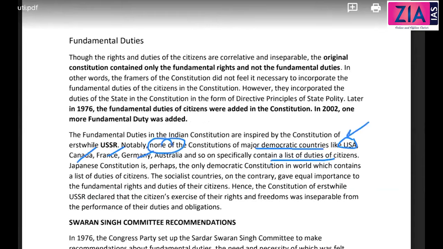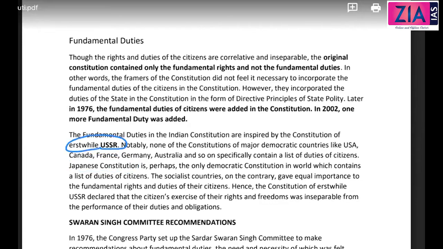They don't have, but it is there in some socialist countries, and in socialist countries it is not only duties. In fact, these duties are given much more importance or equal importance than the fundamental rights as well. Okay, so only one of the democratic countries, the Japanese constitution, contained the fundamental duty, but when you see from where it is borrowed, we will go for USSR.